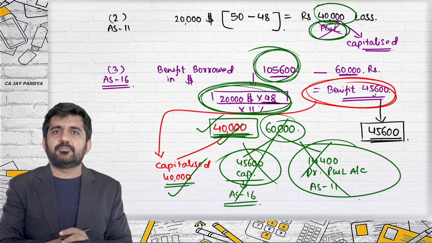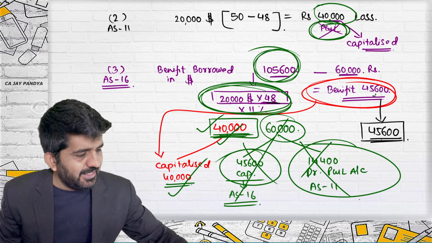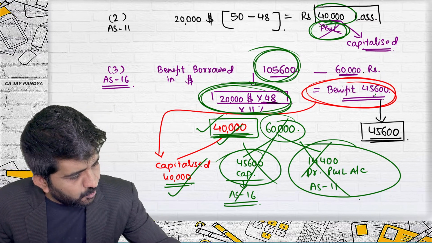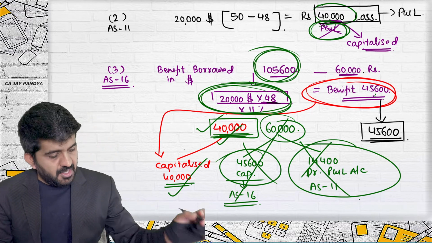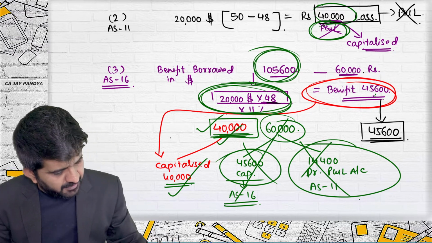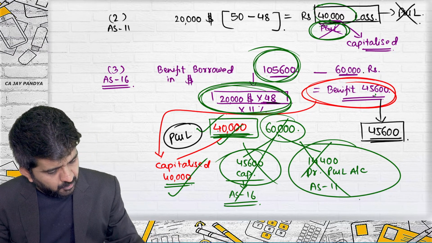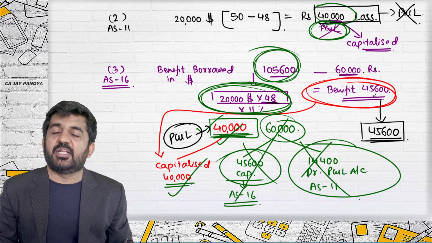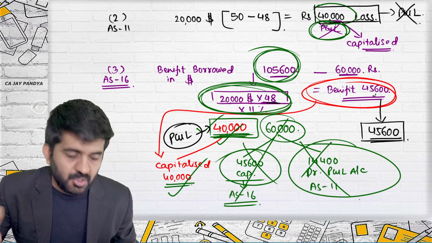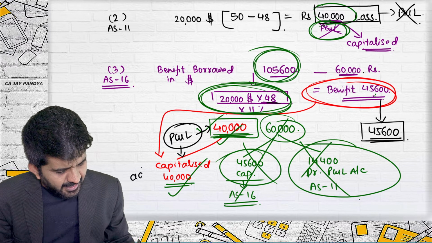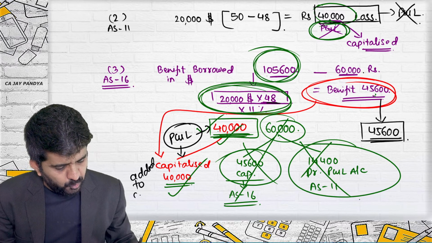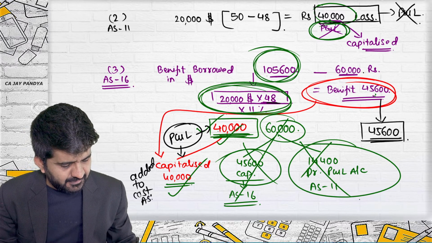As per AS 11, 40,000 was to be transferred to PNL account. But now it will not be transferred to PNL account. This 40,000 will be added to cost of asset.